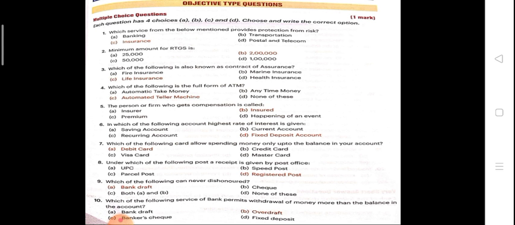Bank draft, check, none of these, or both of these? The answer is bank draft and check can never be dishonored. Now, 10th question: which service of a bank permits withdrawal of money more than the balance in the account? When we withdraw more than the account balance, it is called overdraft.